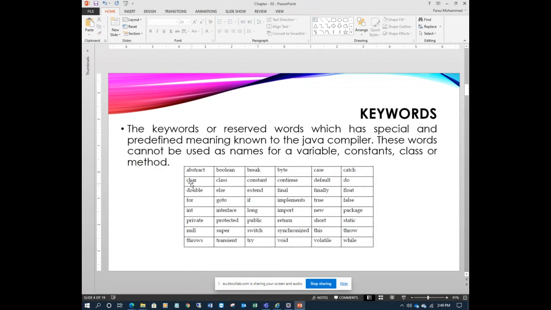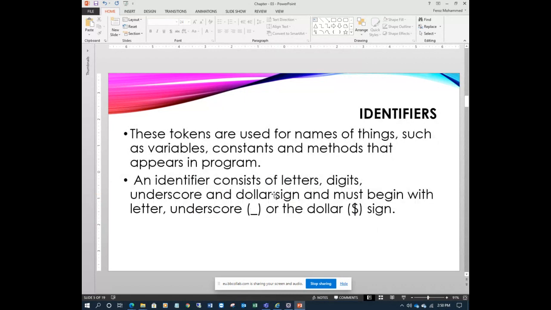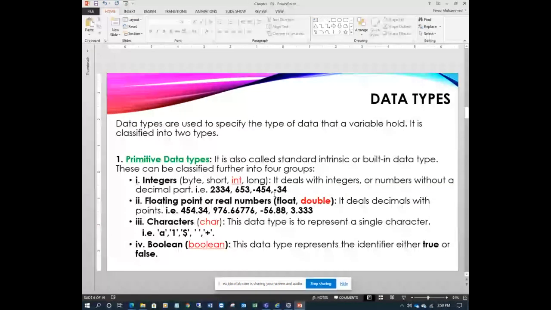Here is char, double, int, float, false. These are all small letters. This is what we learn here, right? These are all tokens. Tokens must be in small letters. Building blocks are small letters. So these are our primitive data types. Data types are used to define the type of data a variable holds.